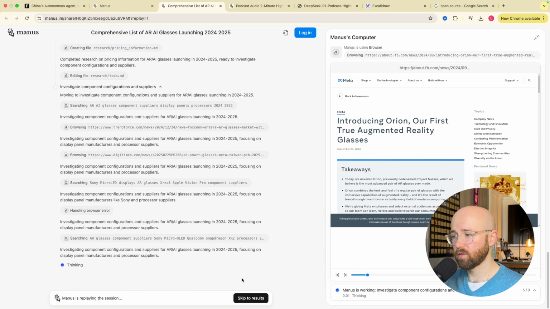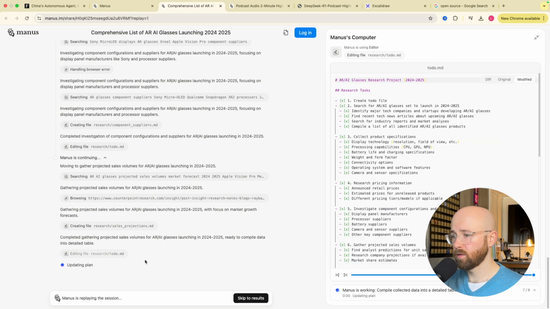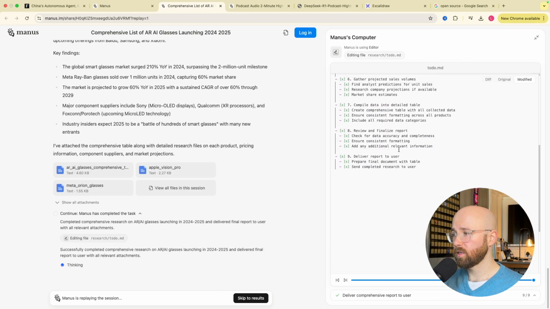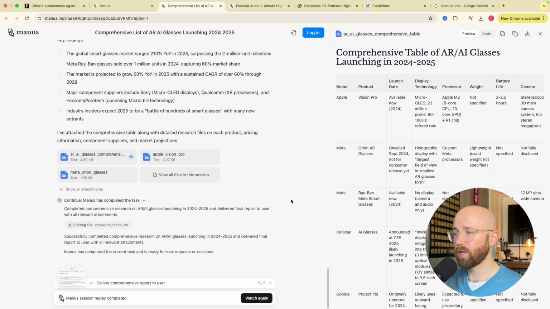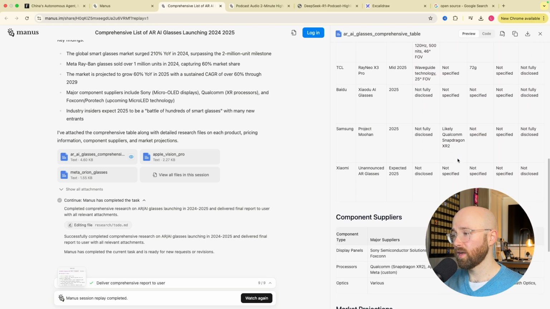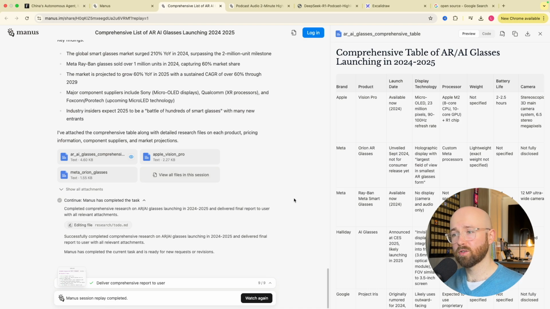Let's scroll back down to the bottom. Let's skip to where we are. How do we do that? There we go. So it's going through its to-do list. And there we go, it's done. So we now have a comprehensive table of AR AI glasses launched in 24-25. So that's pretty cool. So you can see it goes and searches the internet, which is pretty cool.